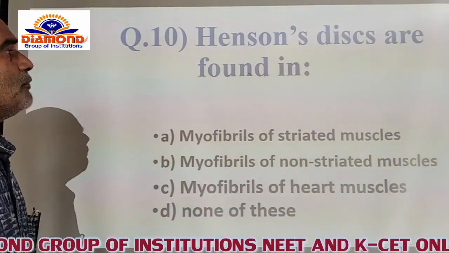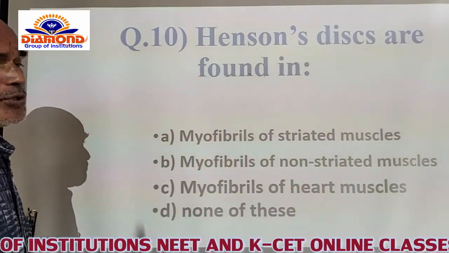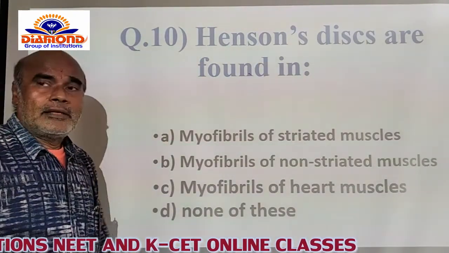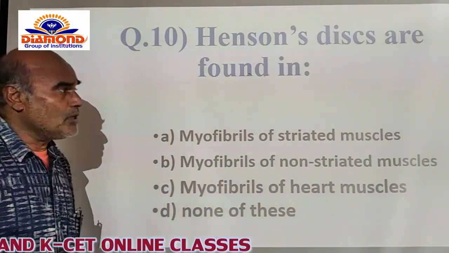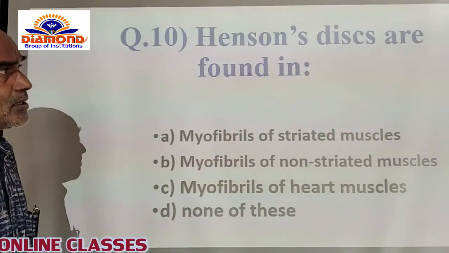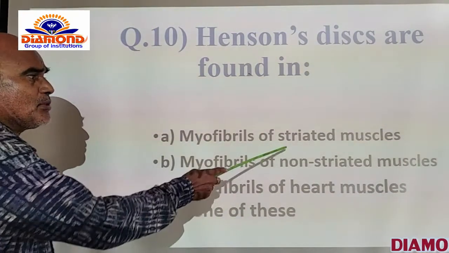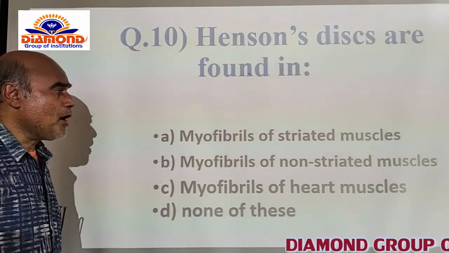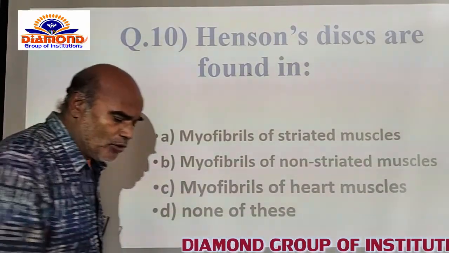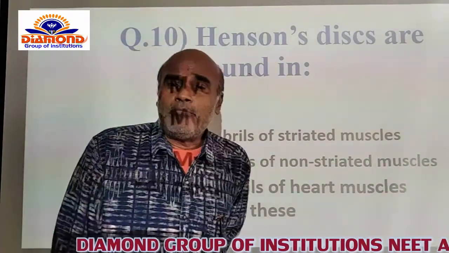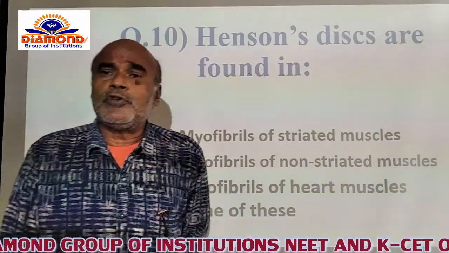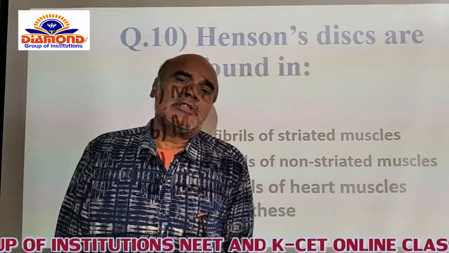Hensen's discs are found in... What I said here, we studied the inter-articulated disc. Like that, the Hensen's discs are naturally present in the myofibrils of the striated muscles itself. Option A is correct. What is the myofibril? A number of myofibrils collectively form one striated muscle itself.